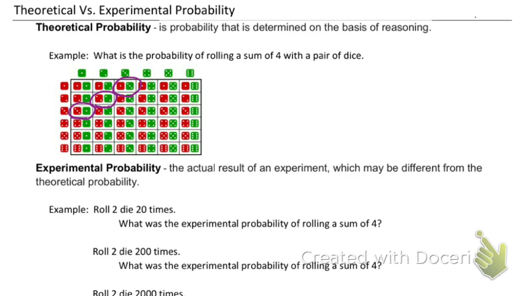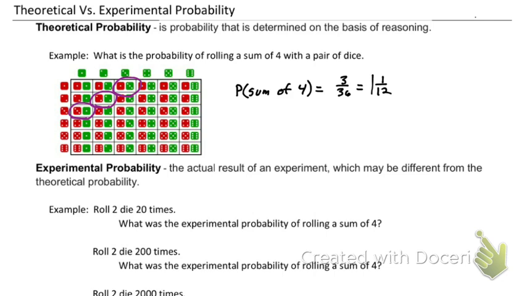So what is our probability of getting a sum of 4 with 2 dice? Let's put that down. Probability of a sum of 4. What is that probability? 3 out of 36, which we could reduce down to 1 over 12. I heard Isaac say that earlier. That is our theoretical probability of getting a sum of 4.